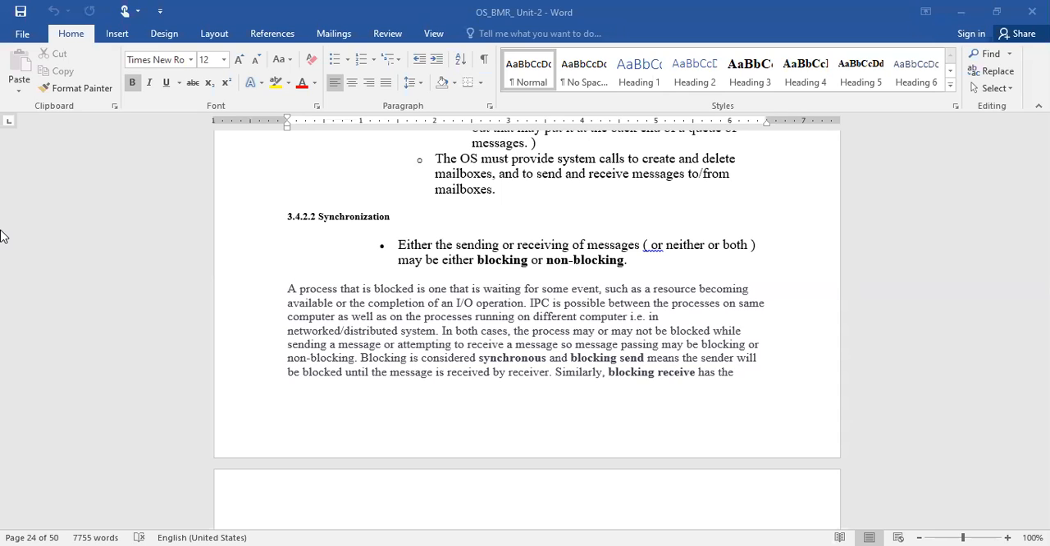Blocking send means once you have transmitted one message, you need to wait until that message is received by the receiver. If you get the acknowledgement from the recipient, like, okay, I got the message that you transferred, then, once you get the confirmation, you are allowed to transmit the second message. If such a situation exists, that is what we call blocking send. Similarly, blocking receive.